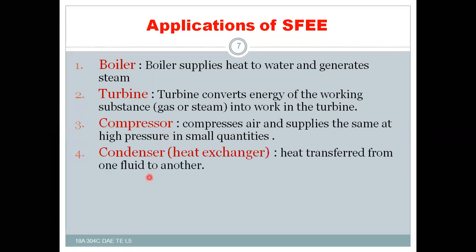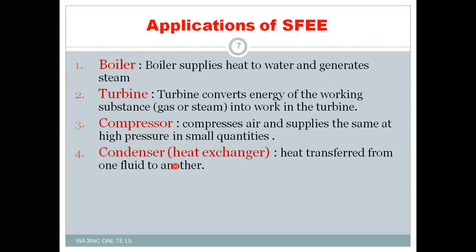Next is the condenser, or we can call it a heat exchanger also. Heat is transferred from one fluid to the other fluid, maybe steam to water, or sometimes water to steam, it may happen.